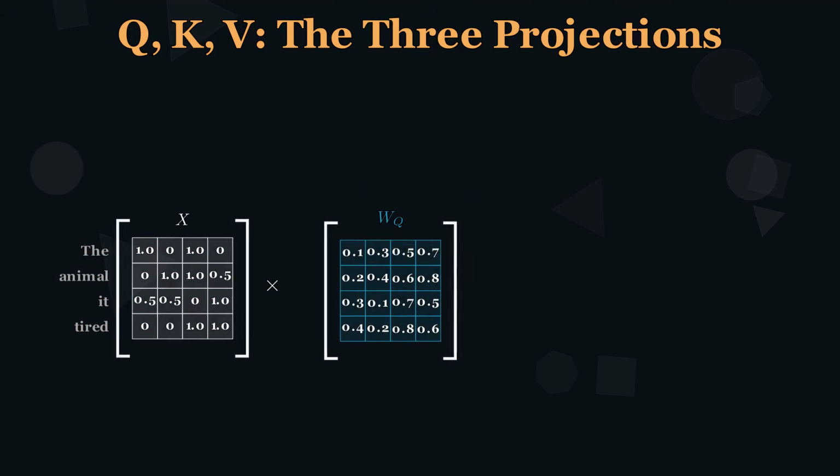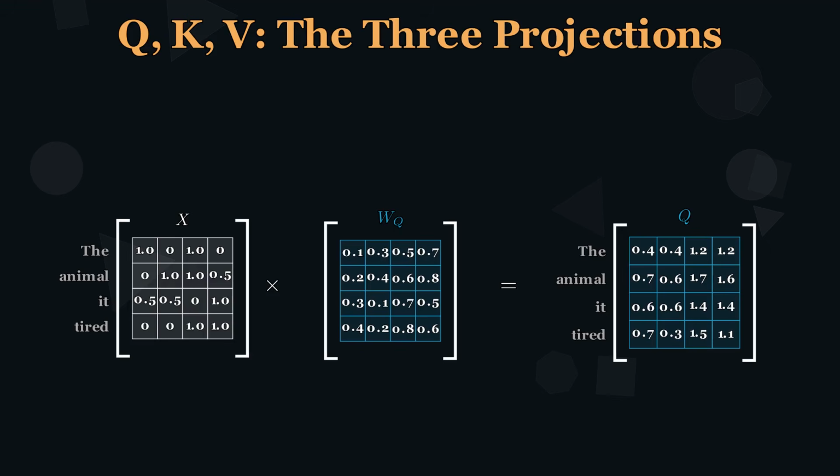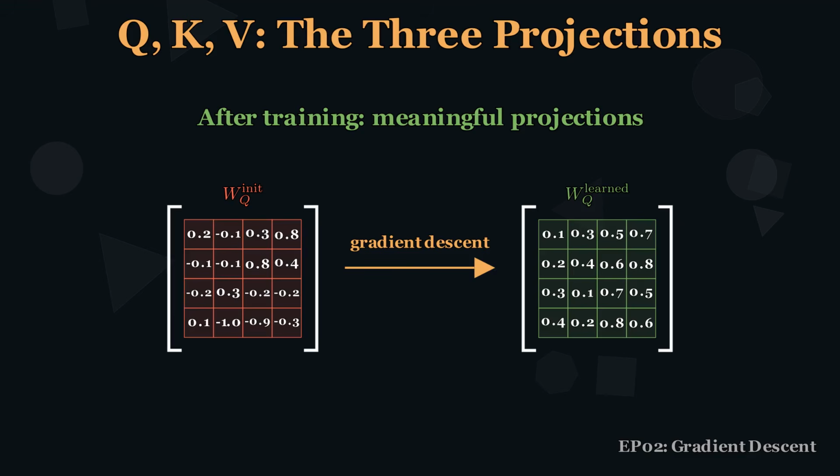Let's see this concretely with our 4-token example. Our input matrix X, with 1 row per token, multiplied by the query projection WQ, produces the query matrix Q. Each row of Q is 1 token's query vector. These projection matrices are learned. They start as random noise and are shaped by gradient descent, just as we saw in episode 2. The model discovers what to query for and what to advertise through billions of gradient updates.